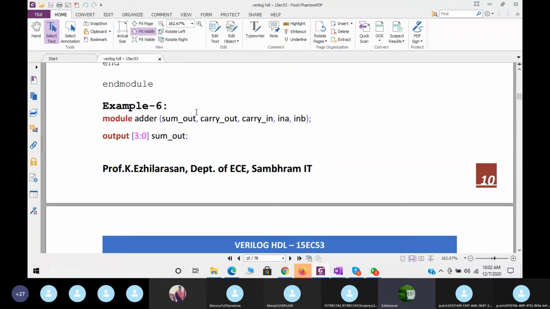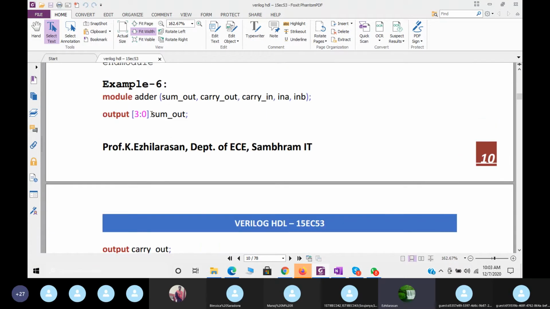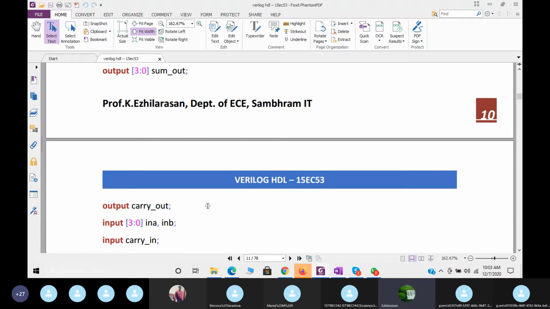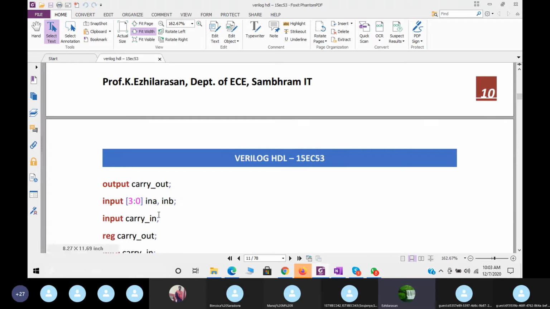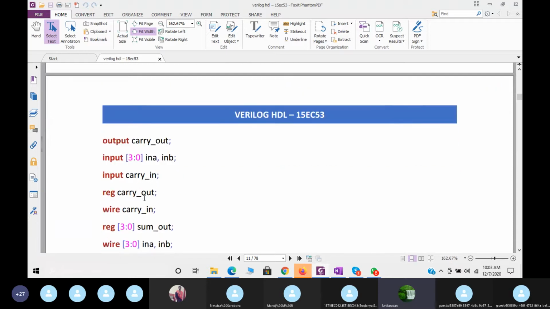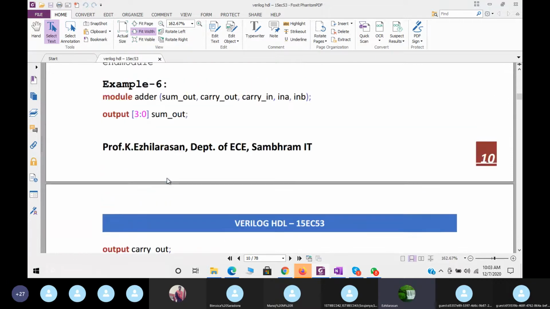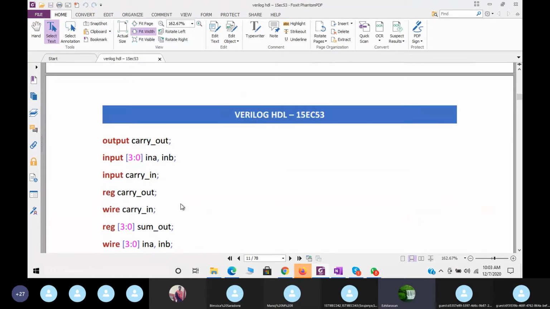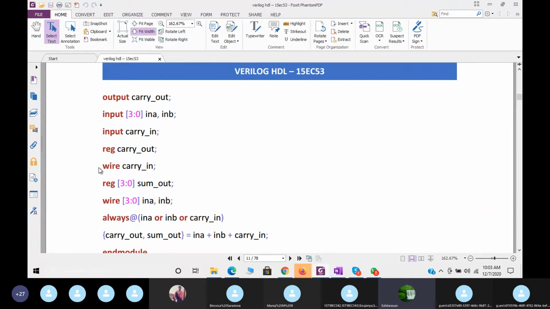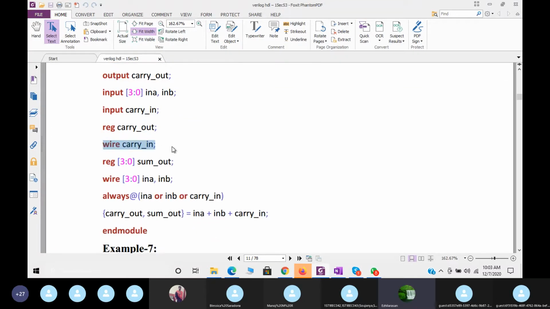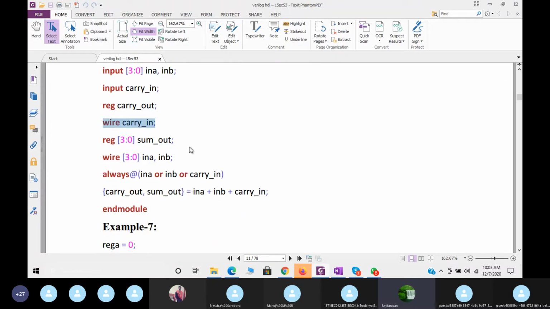It's an adder example. One simple adder, how we can write it in the behavioral model, we already showed even this. Here the output is 4-bit, that is sum out [3:0]. Then the output is carry out, a scalar value. Then the inputs A and B are 4-bit. Then the input carry in, that is C in, is a carry. Then the register is carry out because of output. One more register is there: we need to put sum out also. Then the wire carry in, the input wire, is also used.